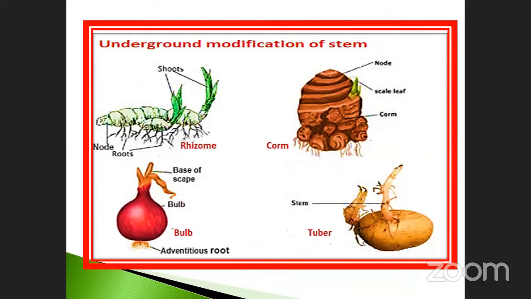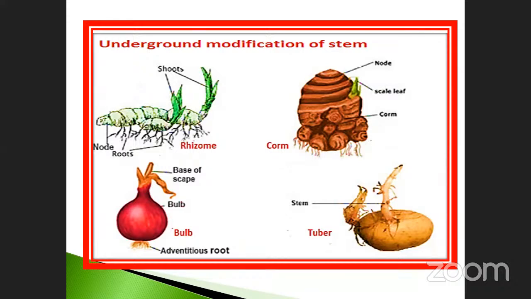Scale leaves, sir. Scaly leaves? Correct. 100% correct. Scaly leaves. Yes, good. It's a correct answer because they already asked this question. Each and every question which I am asking comes from the NEET original question paper, so follow it.